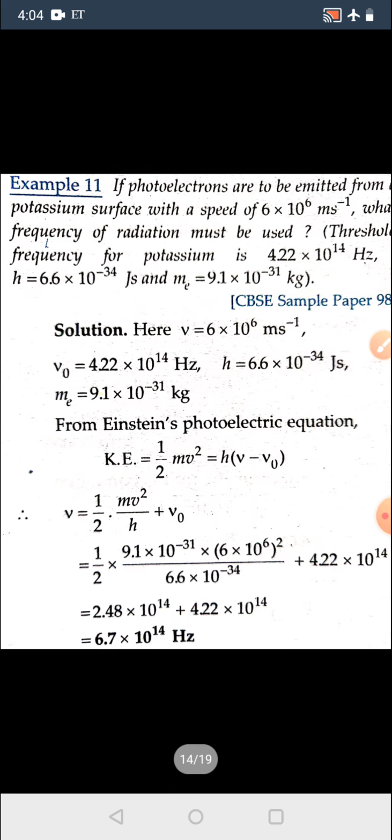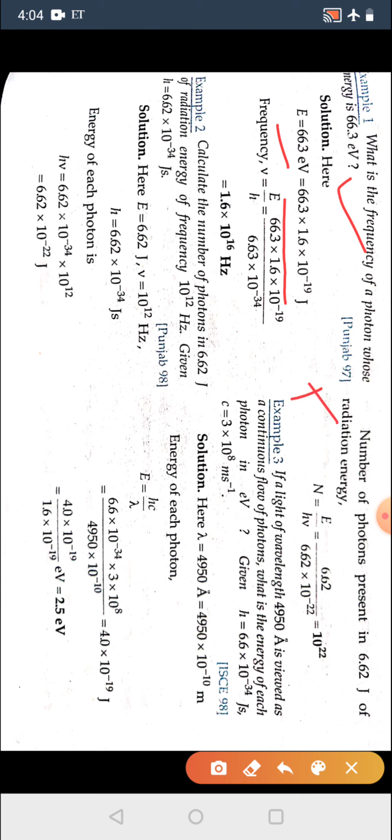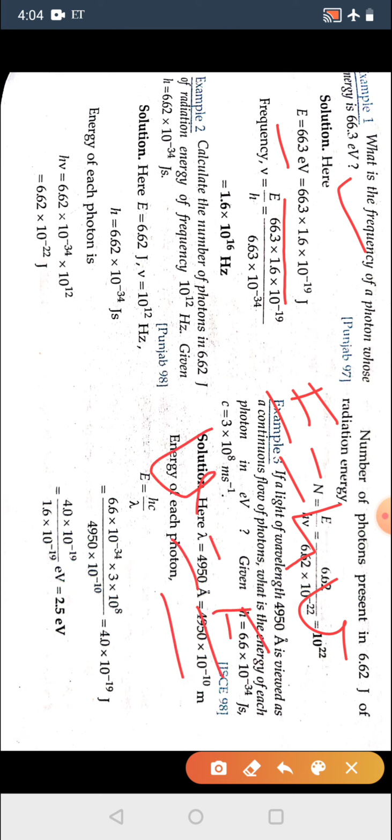In the first numerical, what is the frequency of a photon whose energy is 13.6 electron volt? So energy is given in electron volt, so first of all you convert it into joule. Then we know that energy E is equal to hf or h nu. So we are asked to find nu, so nu is equal to E upon h. If you divide energy by Planck's constant, you will get frequency.